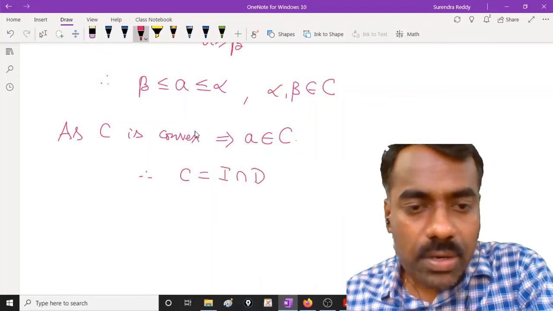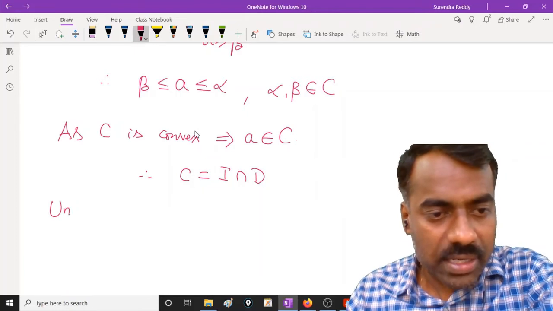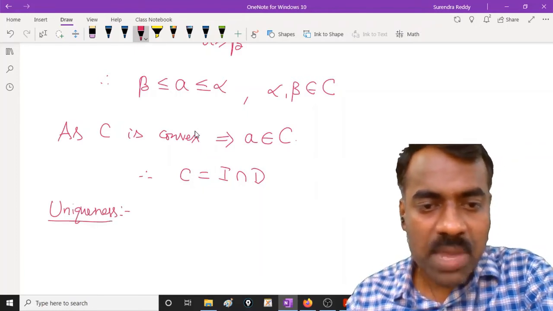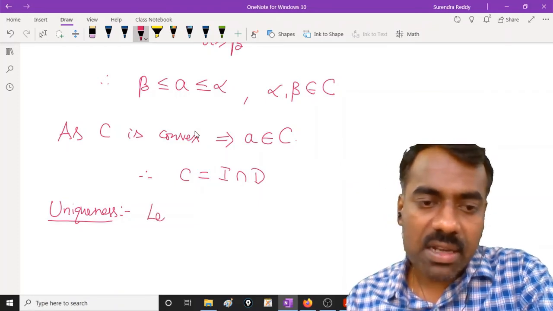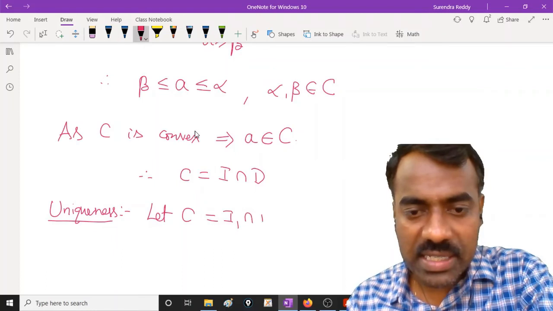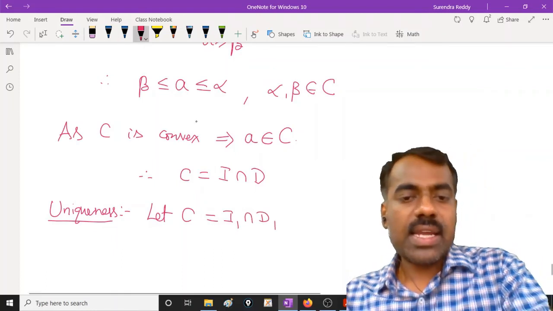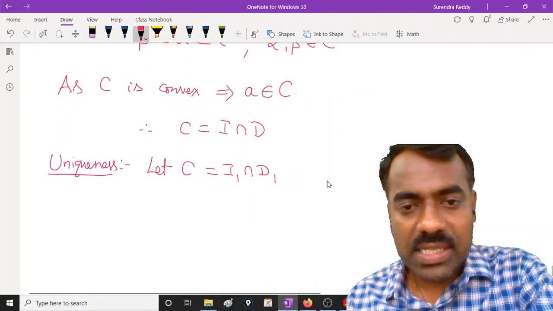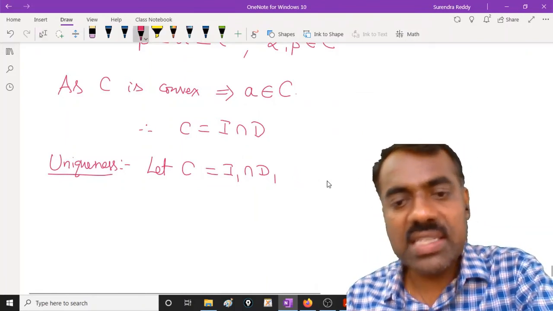Now to prove the uniqueness, what is meant by uniqueness? Suppose C can also be written in the form I1 intersection D1, where I1 is an ideal and D1 is a dual ideal. Then we want to show that I is I1 and D is D1.